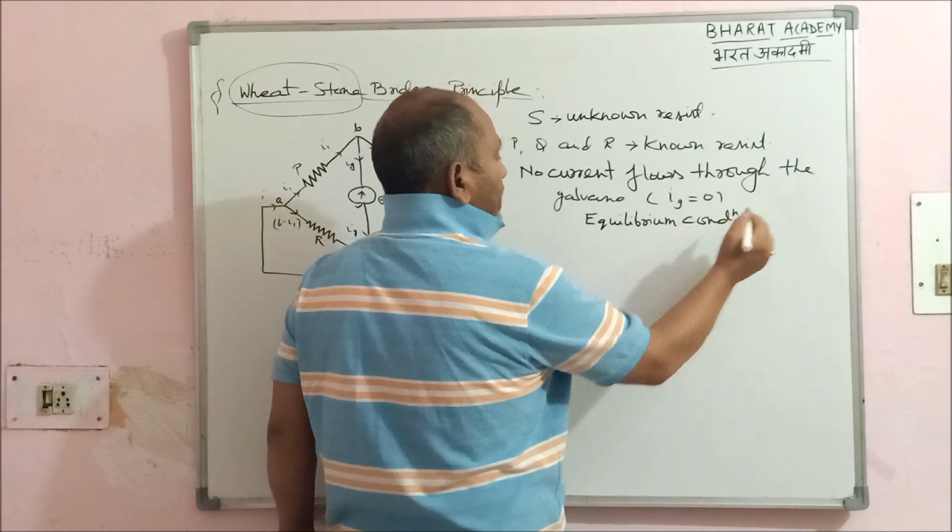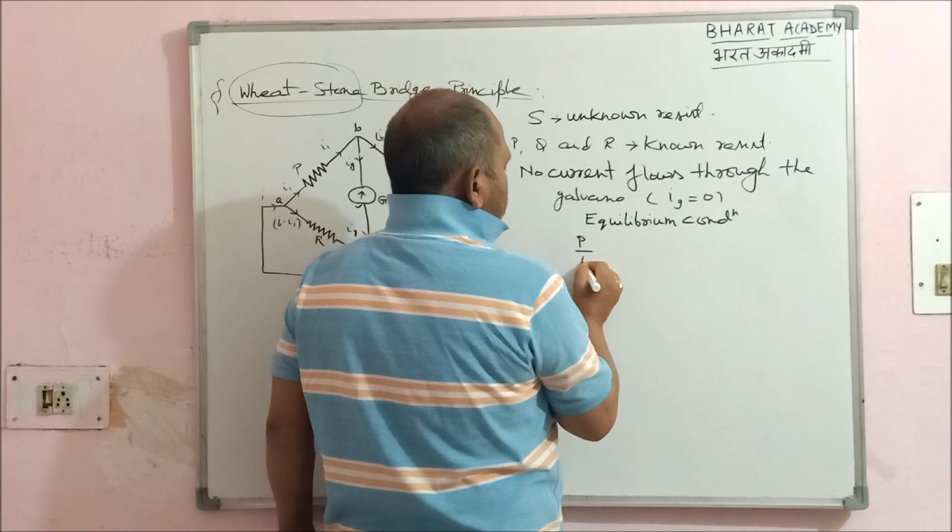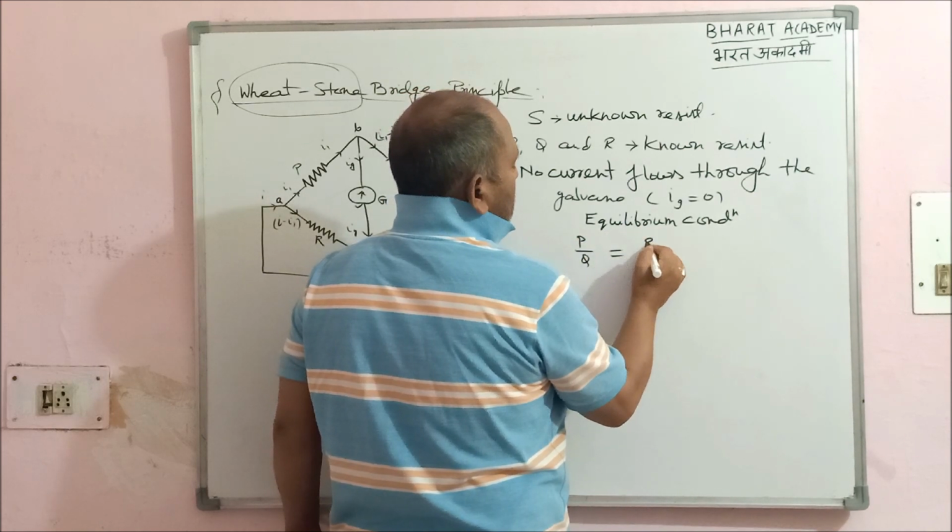What the professor found is that at this condition P by Q comes out to be exactly equal to R